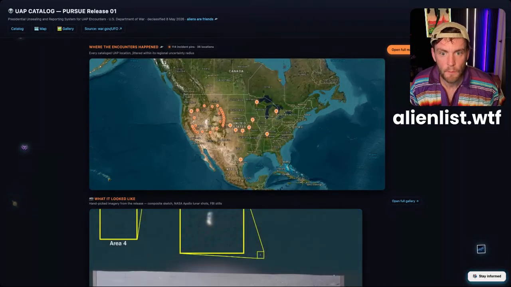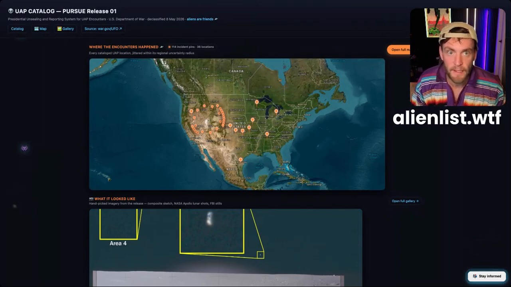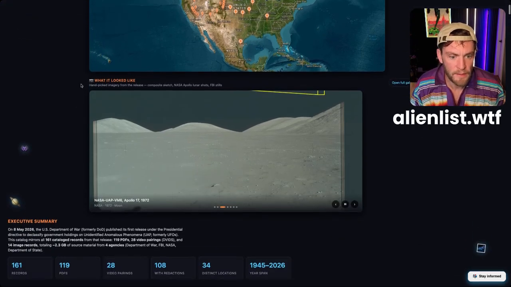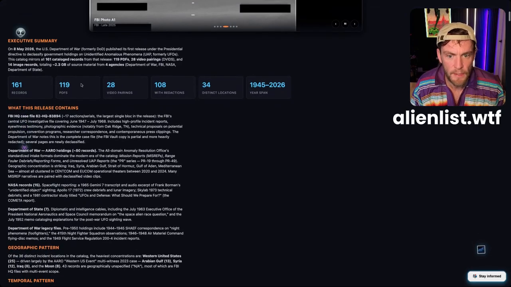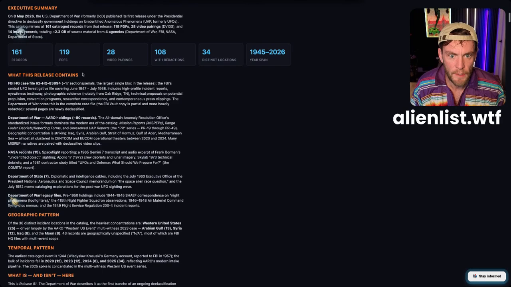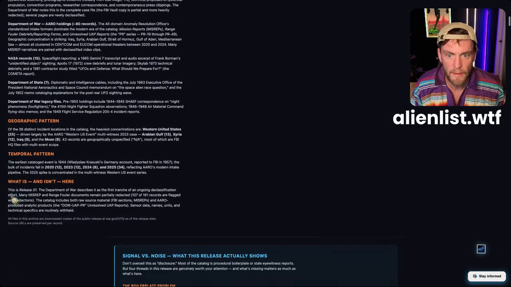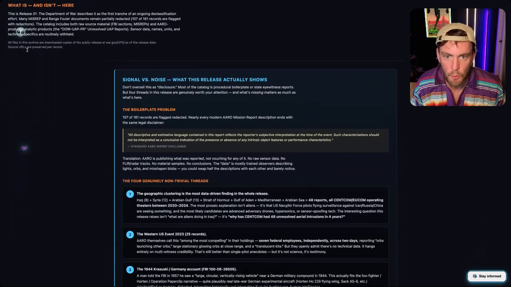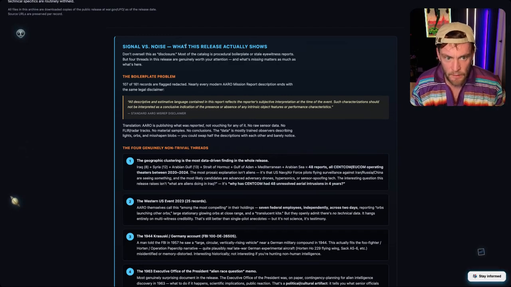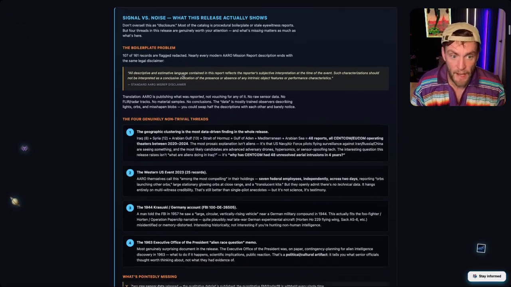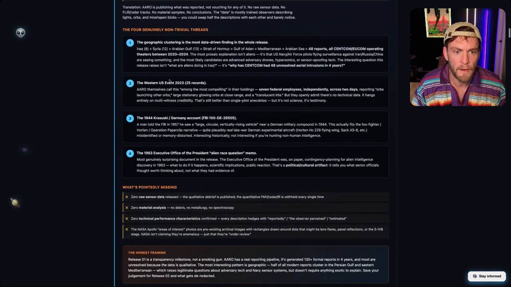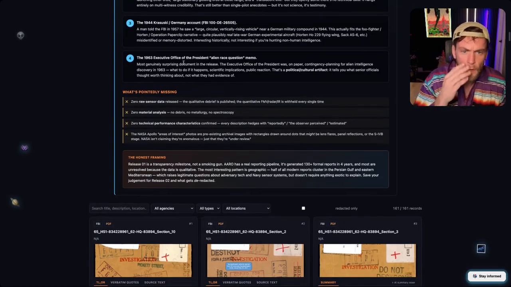So first I'll explain what I built. This is alienlist.wtf. I love that TLD. And it has a map. I'll get into that in a second. It has an image gallery, an executive summary, which is just a factual account of how many records there are, where they came from, etc. Any sort of patterns that were identified across them, some cool little emojis. I added a signal versus noise section, which is more of an analysis. It explains that this is kind of a nothing burger, but that there were four non-trivial threads. I'm not going to get into these. If you want to look at the page, you can.